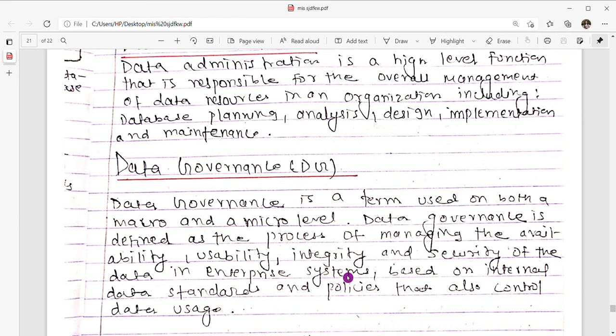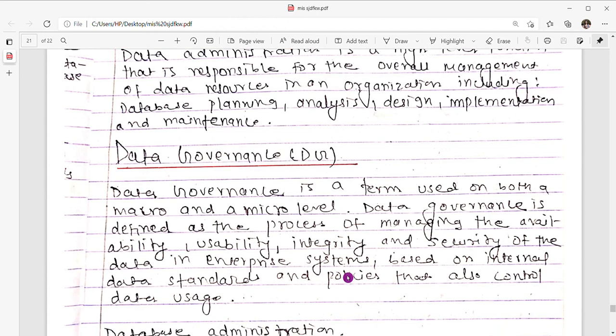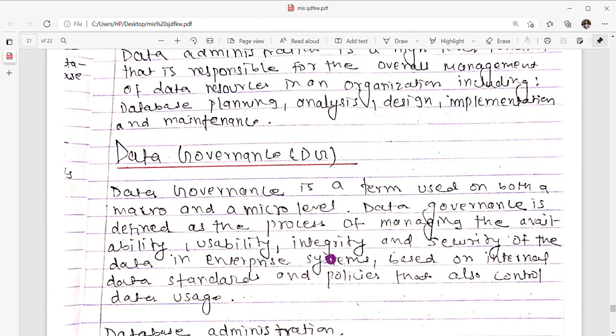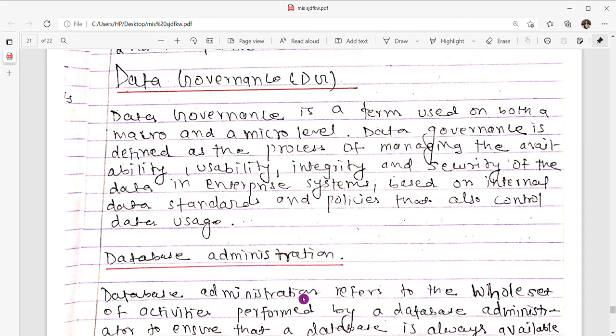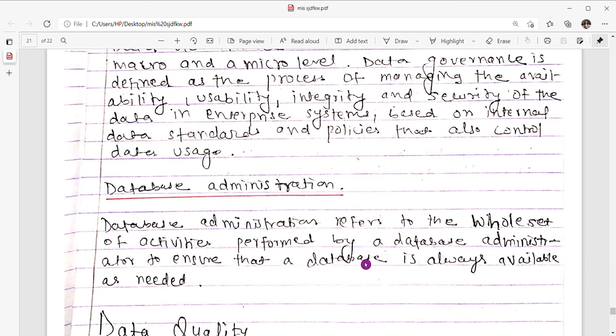Next one is define data governance. Data governance is a term used on both a macro and a micro level. Data governance is defined as a process of managing the availability, usability, integrity, and security of the data in an enterprise system based on internal data standards and policies that also control data use. Database administration refers to the whole set of activities performed by a database administrator to ensure that a database is always available as needed.